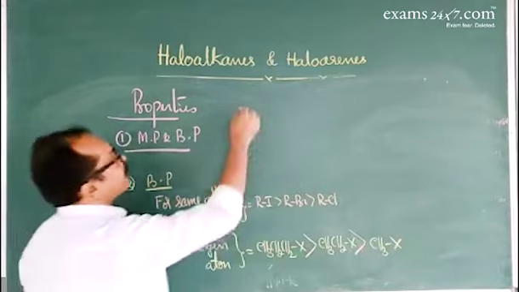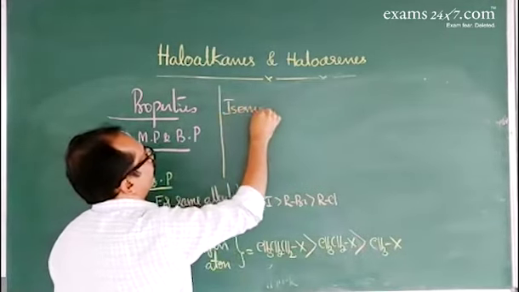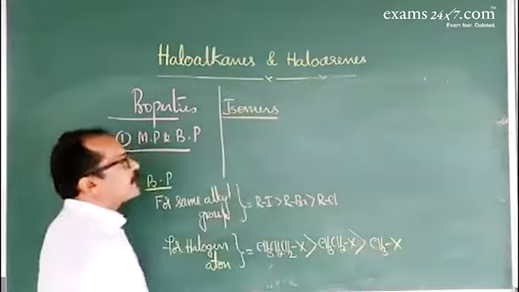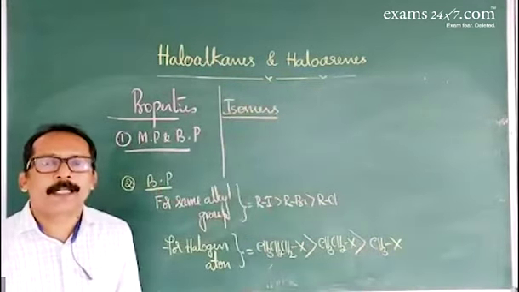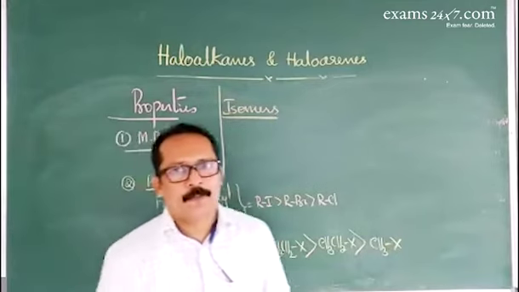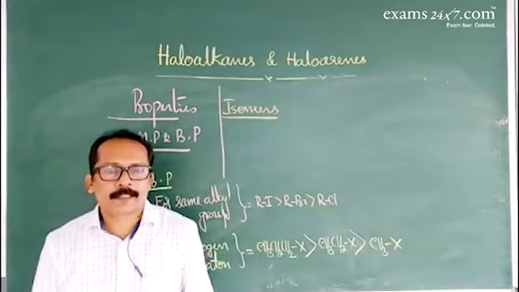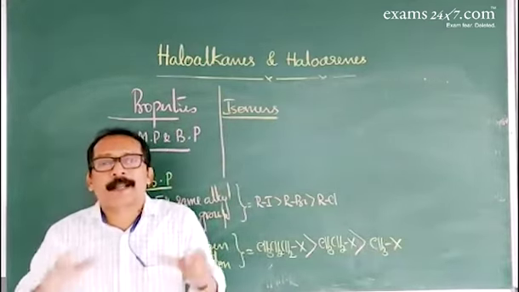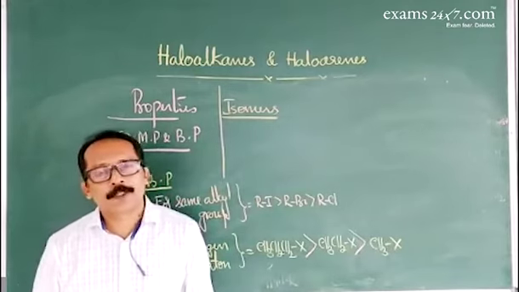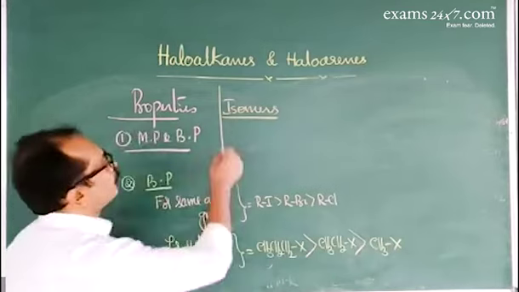Then among isomeric haloalkanes, as the branching increases, the boiling point decreases. Why does the boiling point decrease? When branching increases, surface area decreases. As a result, the van der Waals force of attraction decreases. Hence, the boiling point decreases.